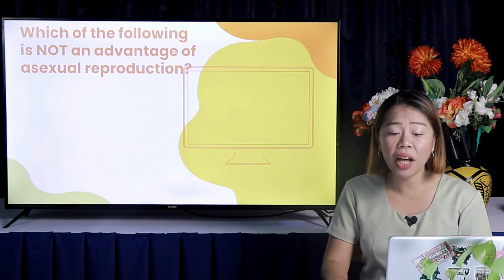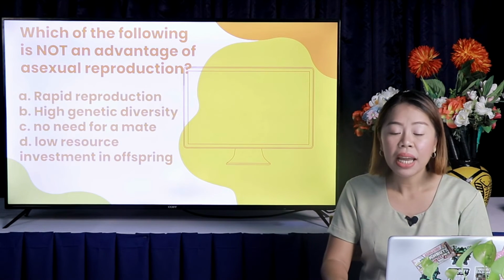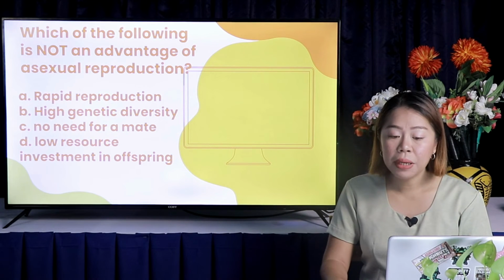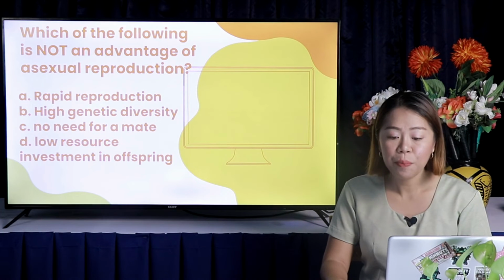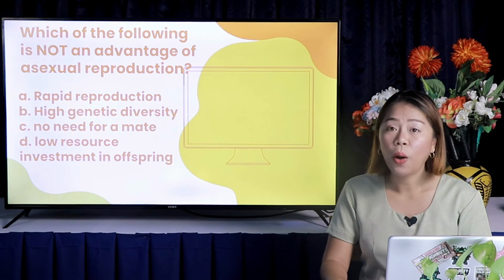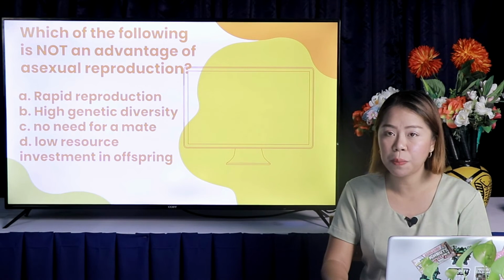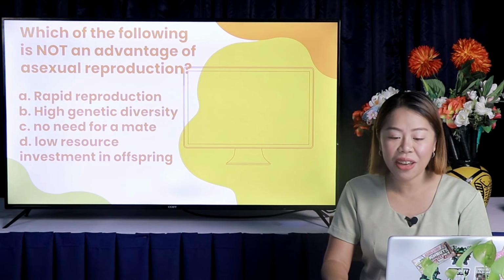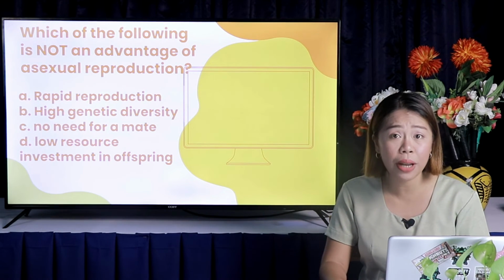Number 12 in your module. Which of the following is not an advantage of asexual reproduction? Is it A, rapid reproduction, B, high genetic diversity, letter C, no need for a mate, or letter D, low resource investment in offspring? Again, which of the following is not an advantage of asexual reproduction?